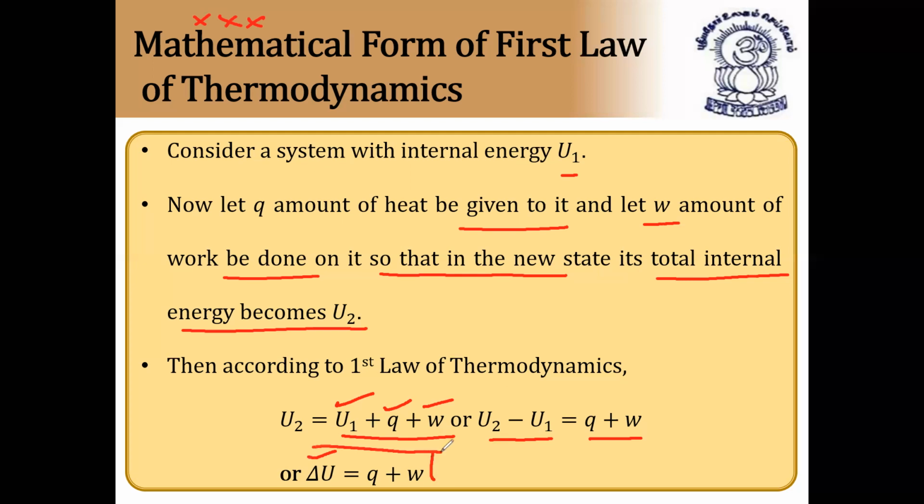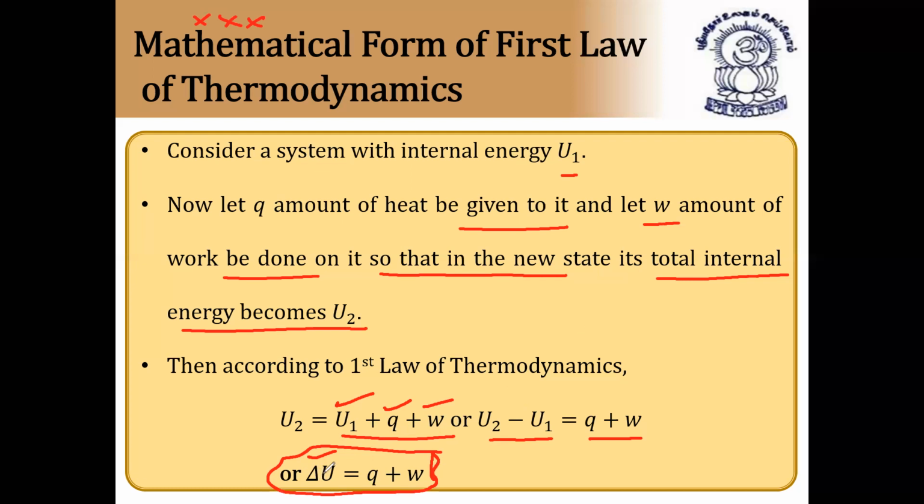This formula is very, very important. And the sign conventions, we have to use according to IUPAC conventions. When work is done on the system, W is taken as positive. When work is done by the system, W is taken as negative. And Q is the same way: if heat is absorbed by the system, Q is positive. If heat is given out by the system, Q is negative.